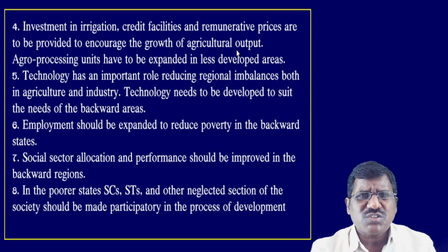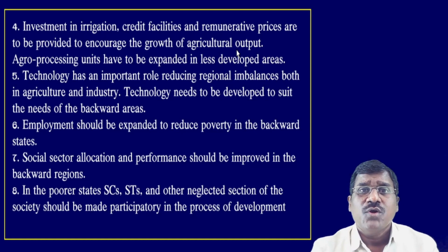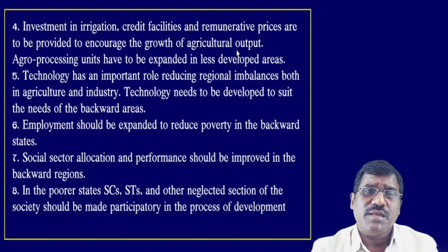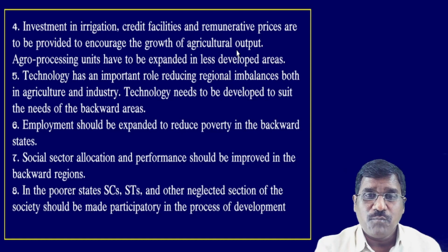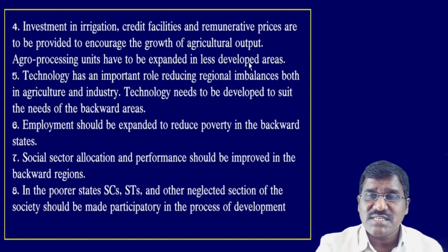Why? Because most of the infrastructure facilities are not provided in these areas even after 70 years of independence. Even now the infrastructure facilities have not reached the village areas. So more infrastructure needs to be provided.